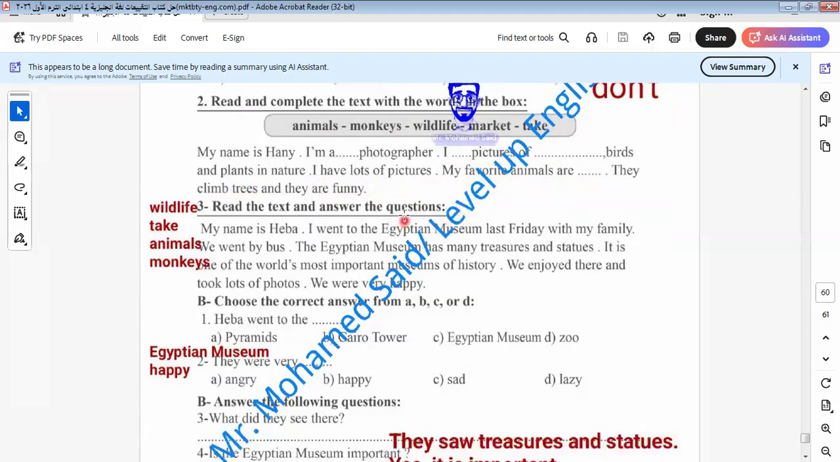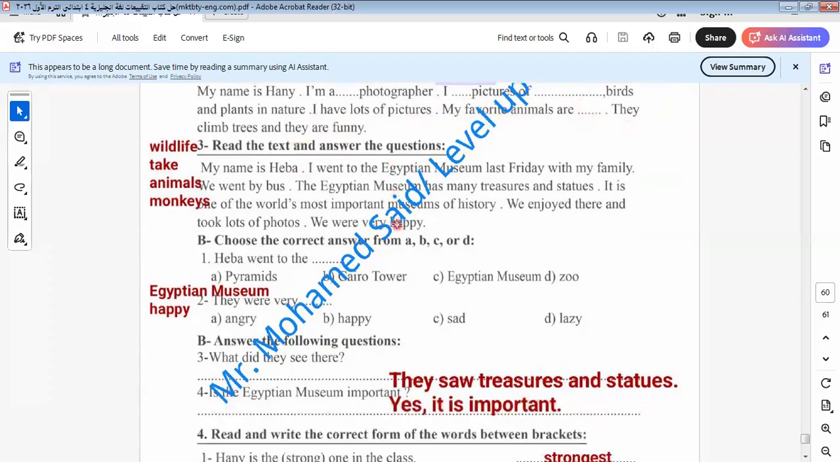So I will repeat this again. Okay. My name is Hani. I'm a wildlife photographer. I take pictures of animals, birds, and plants in nature. I have a lot of pictures. My favorite animals are monkeys. Why? They climb trees and they are fun.